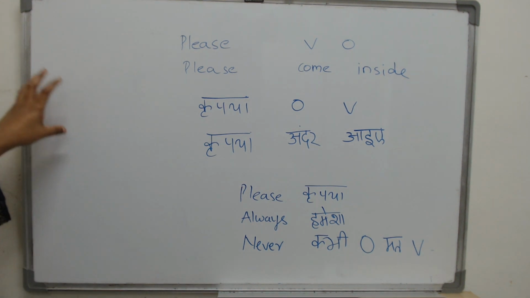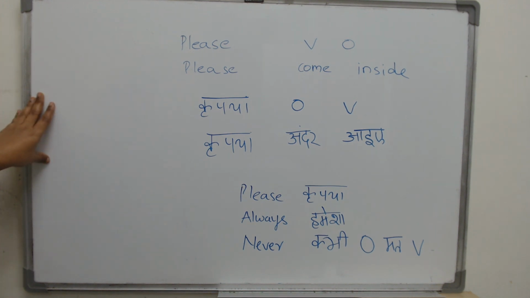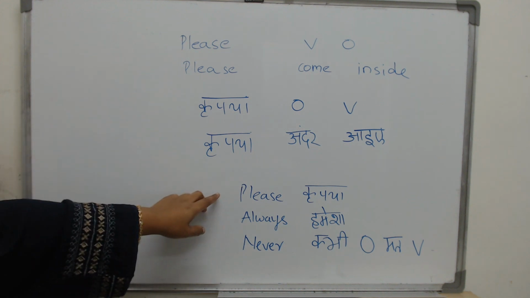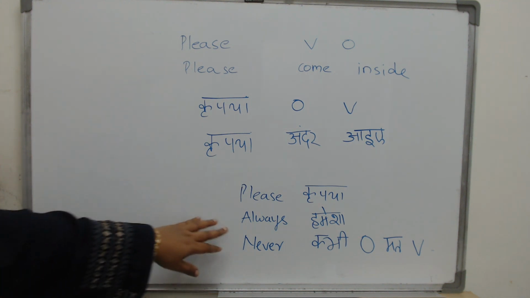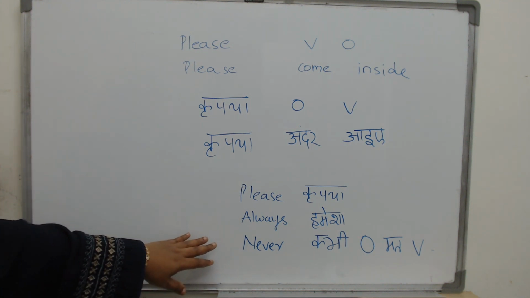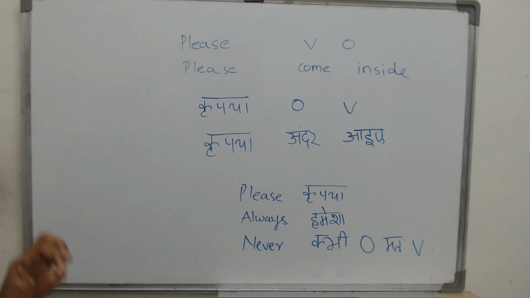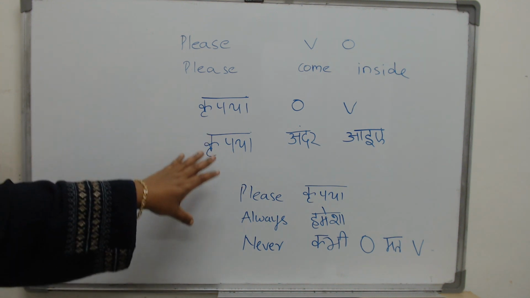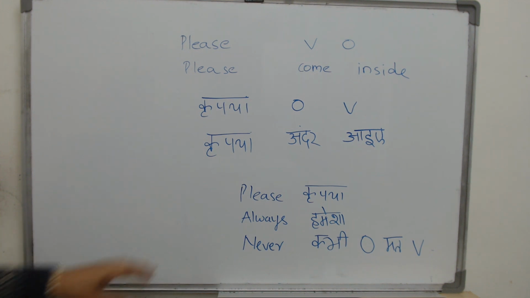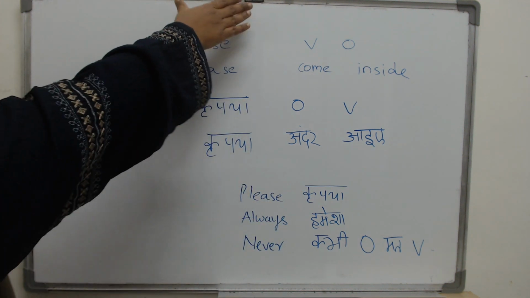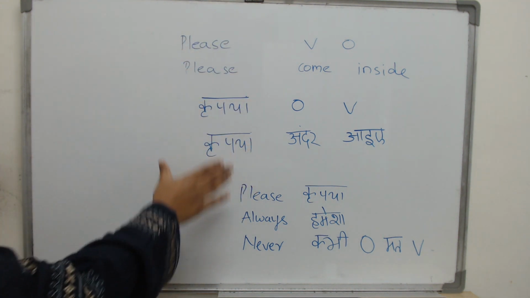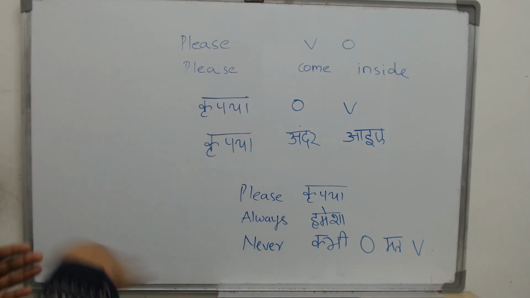Now let us move on to bigger sentences. When we are requesting something, what word do we use? We say please, kripaya. Or when we are ordering someone or forbidding someone, don't do this, then what will we say? We will say never lie, or we will say always tell the truth. So we will start using words like this, and kripaya and hamesha and always and please will always come at the starting of the sentence, and the rest of the sentence follows.